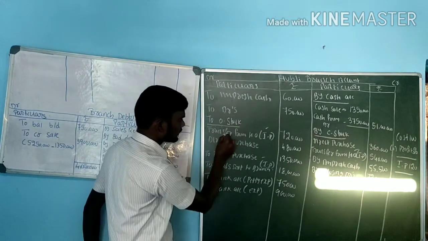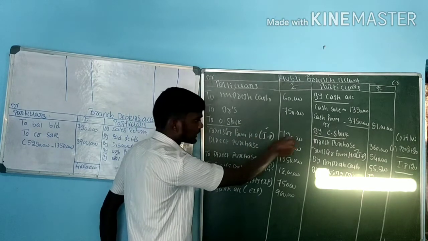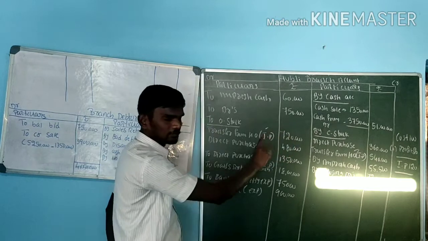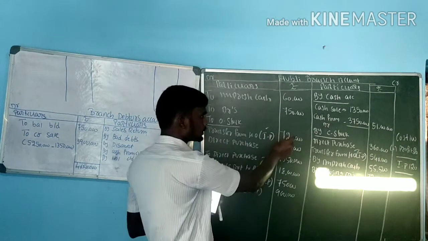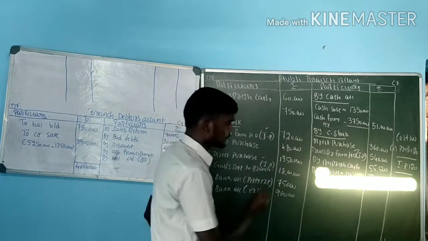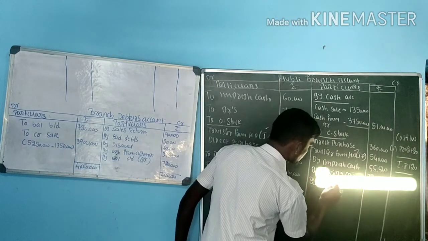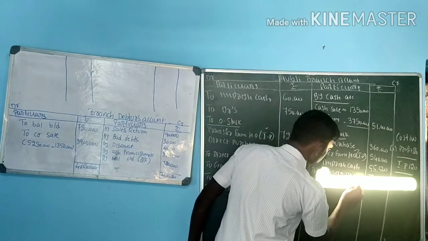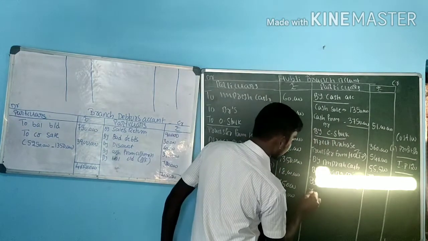To opening stock, transfer from head office, what is the invoice price here? 7,20,000. We have to remove the profit from the 7,20,000, as profit is already included. For this, I am going for the opposite. What is the opposite for opening stock? That is by stock reserve. By stock reserve, what is the value? That is